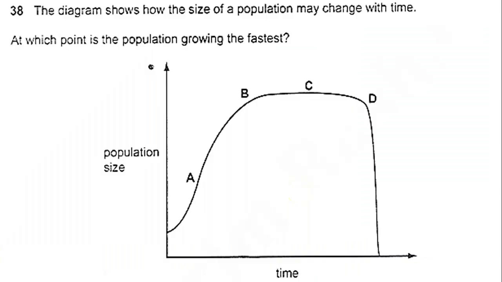Let's answer some questions together. The diagram shows how the size of a population may change with time. At which point is the population growing faster? It is point A. That's true because this is the exponential phase.